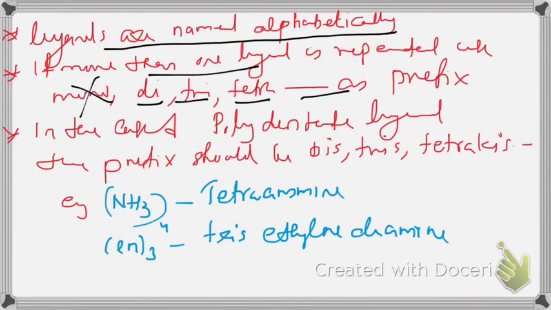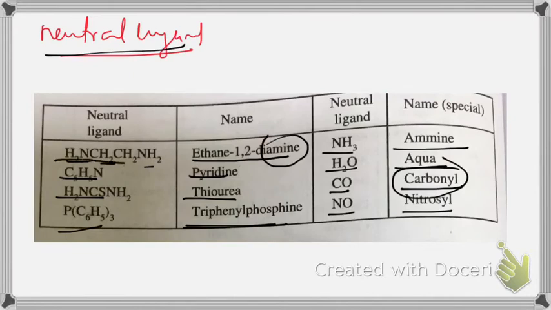But again, you have to care while naming polydentate ligands. In most of the cases, polydentate ligand name should contain a letter representing number. Example, ethylene diamine. This is a polydentate or bidentate ligand.